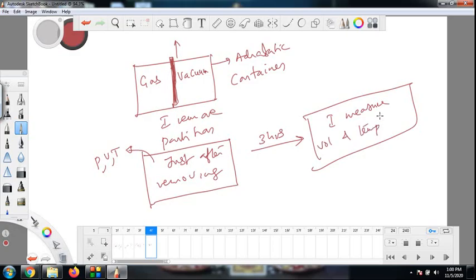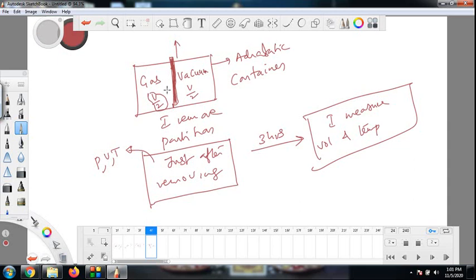You will find a difference, because just after removing the partition, the gas is about to expand. So its volume is still only half. It is ready to expand. If I say this volume is V by 2 and V by 2, just at the very instant when you remove the partition, the gas has volume V by 2.